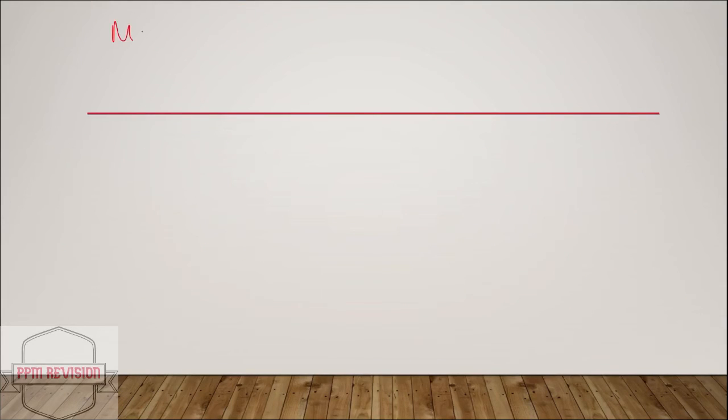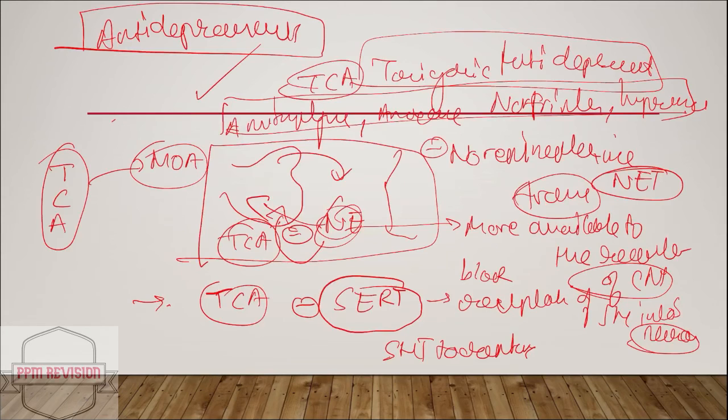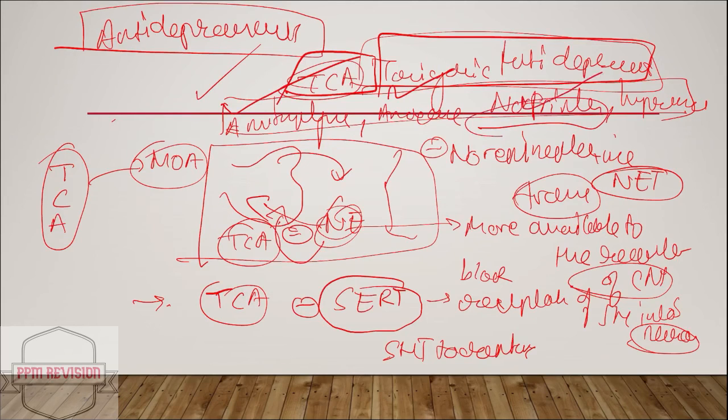Let me just summarize. We looked at antidepressants, and firstly we saw TCA, the tricyclic antidepressants, and to name a few examples, I have named amitriptyline, amoxapine, nortriptyline, and also imipramine.